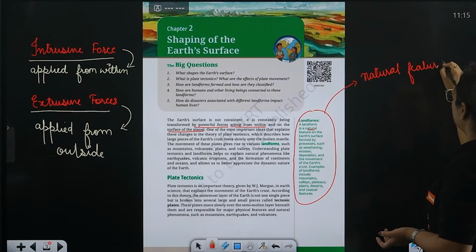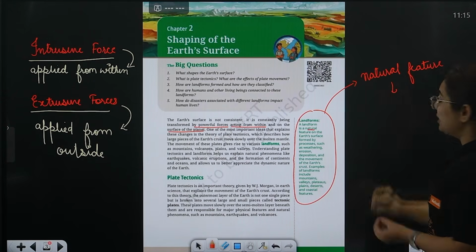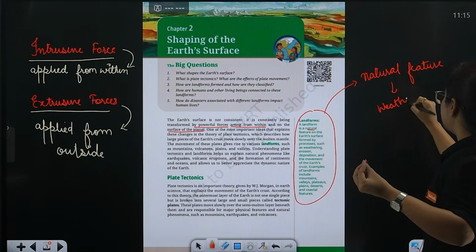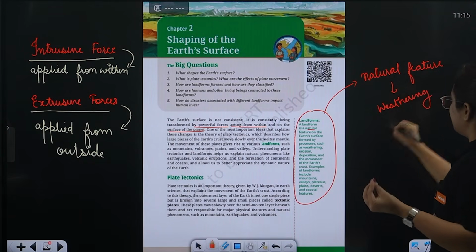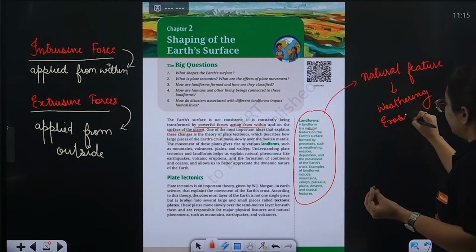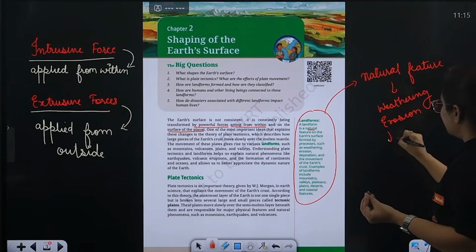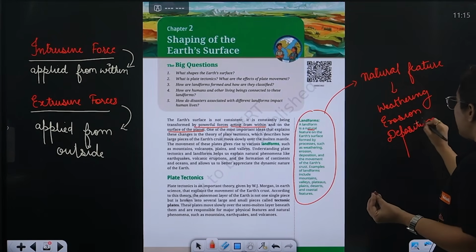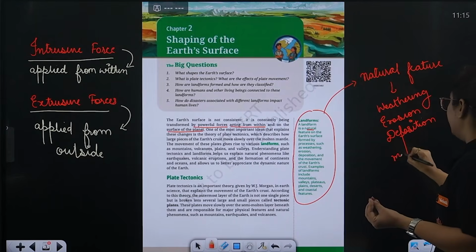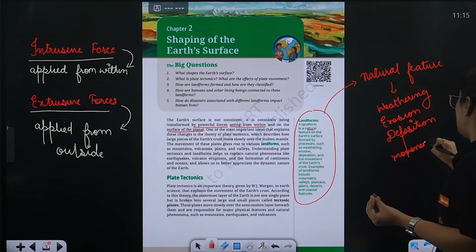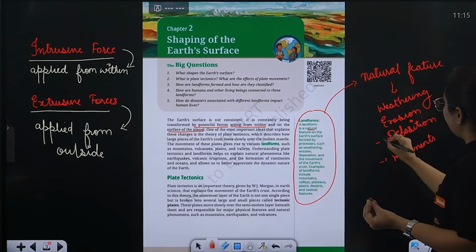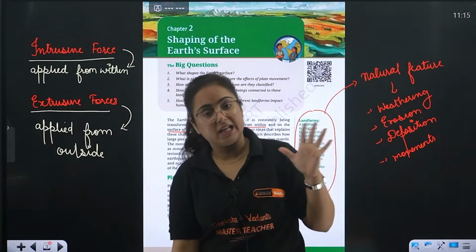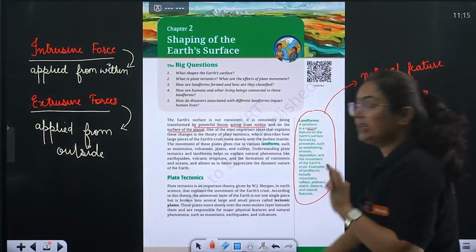Obviously it is formed due to nature. A natural feature that is formed due to certain processes. What are those processes? The processes are weathering. The processes are erosion. The process is deposition. I will explain each of them. You have to wait for it. As well as the movement of the earth's crust, which creates a lot of forces. The movement of the earth's crust, which creates what? A lot of forces.